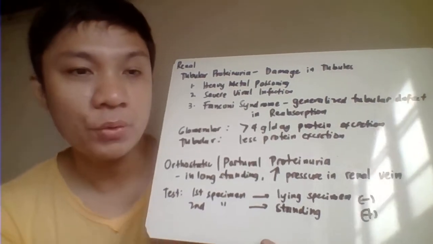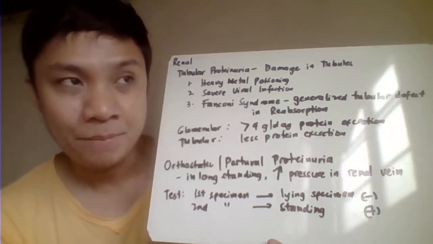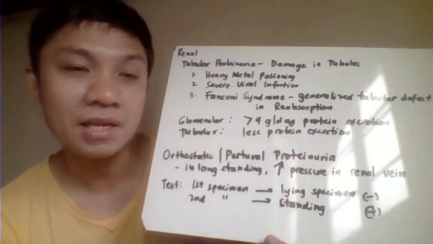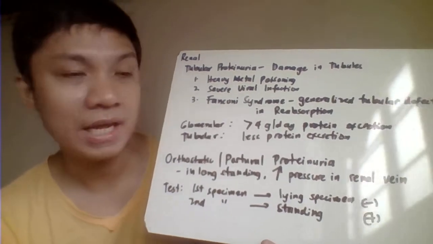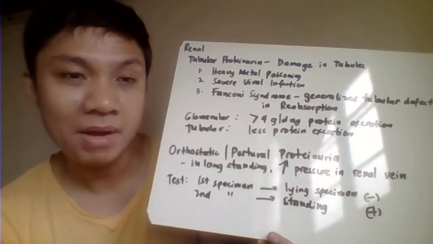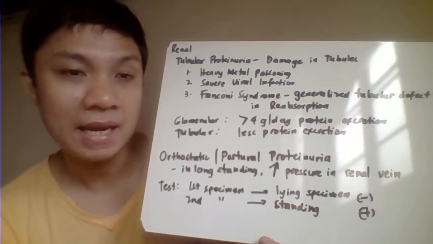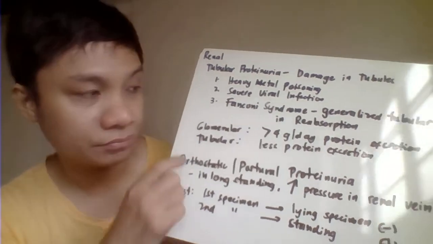So, including your protein, including your glucose, including your other amino acids, even your ions, hindi niya kaya i-reabsorb. Making that one as your generalized tubular defects. That's your Fanconi syndrome. And therefore, pati protein mo, hindi niya maibabalik sa ating peripheral circulation, and therefore lalabas sa ihi natin. And that's, you consider that one as your tubular proteinuria.